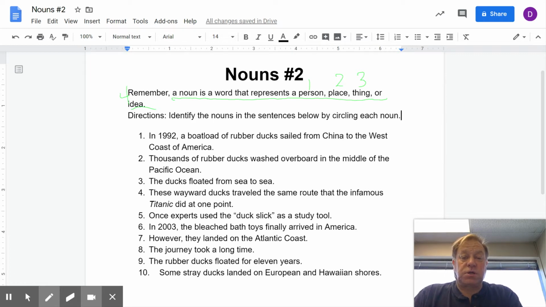Our directions say identify the nouns in the selections below by circling each noun. So we're going to circle them. I'll circle the word nouns up here. It's more of an oval, but we're going to call it a circle for today.